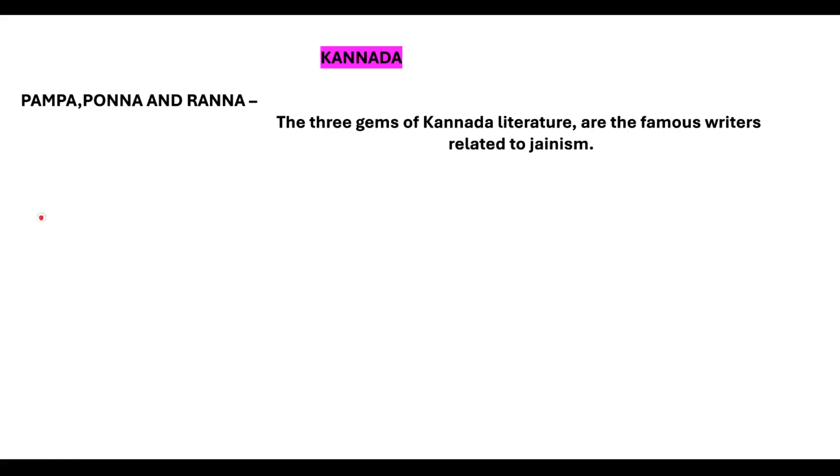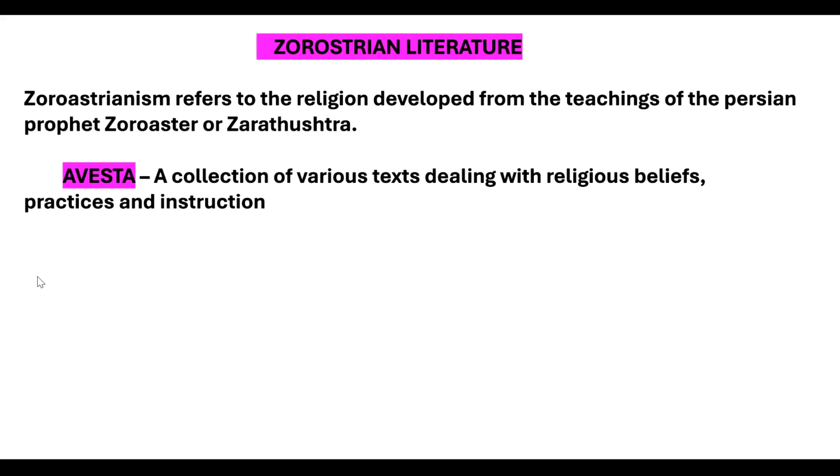Now we are talking about Kannada literature. Pampa, Ponna and Ranna. The 3 gems of Kannada literature are the famous writers related to Jainism. These 3 persons are very important because SSC CGL 2024 asked these 3 persons related to which language. So this is very important. Let's move on to next slide.